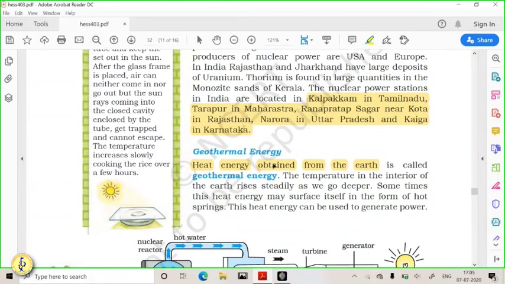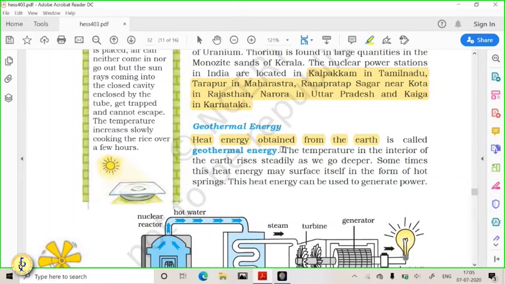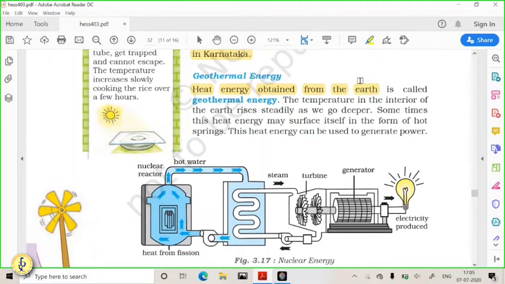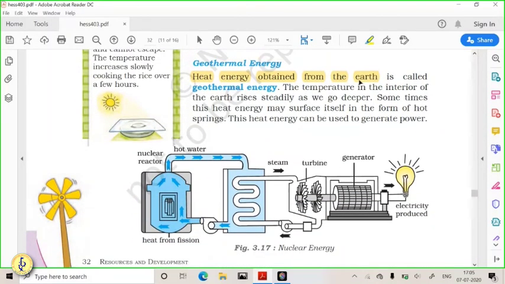So we have different nuclear reactors, like Kalpakam in Tamil Nadu, Tarapur in Maharashtra, Rana Pratap Sagar, and Narora in Uttar Pradesh. The different reactors are there in India. So here you can see in this diagram, this is a nuclear reactor. So from here, energy is being produced. Here you are giving water supply, and this tube is collecting the steam, and steam is going and running the turbine, and finally electric energy is coming out. So in this way, nuclear power is used for the production of electricity.